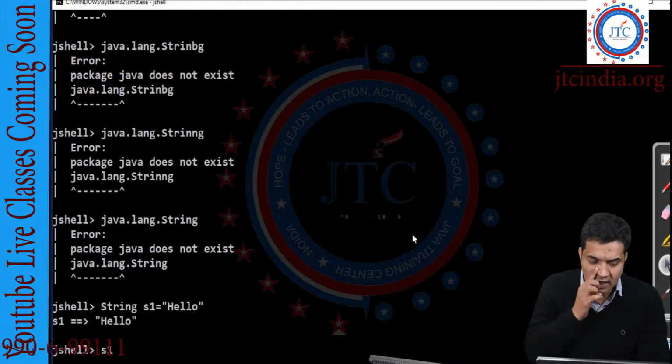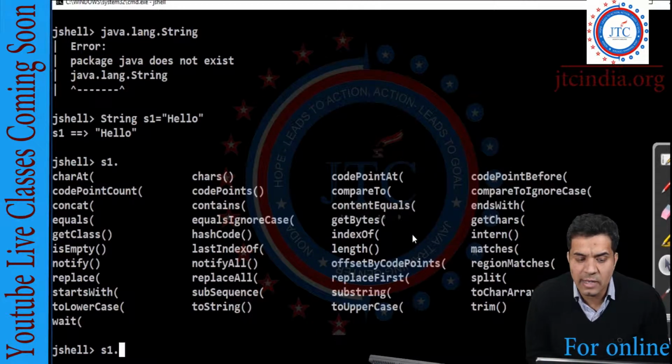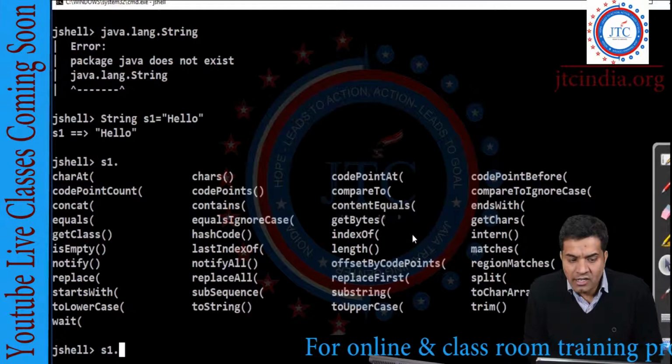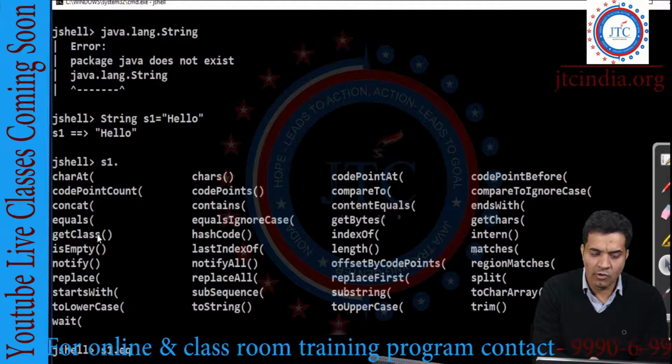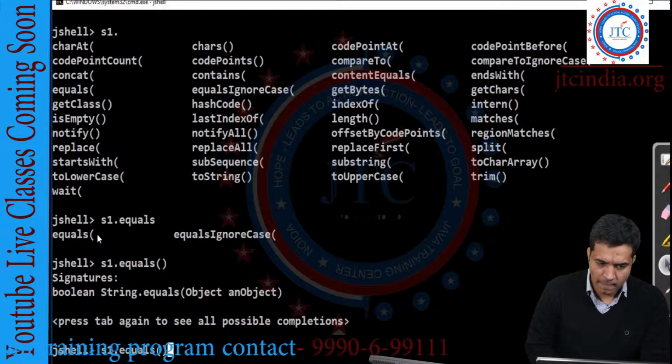अब suppose करो हमने S1 के साथ क्या methods use करने हैं. So we have got all these methods, right? About that now, let's say I have an equals method. Well, so I wanted to see what the equals method is all about, right?